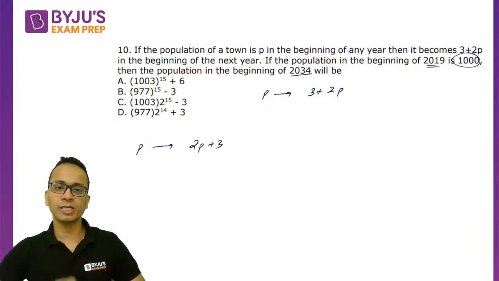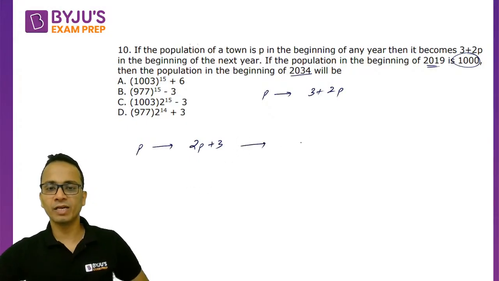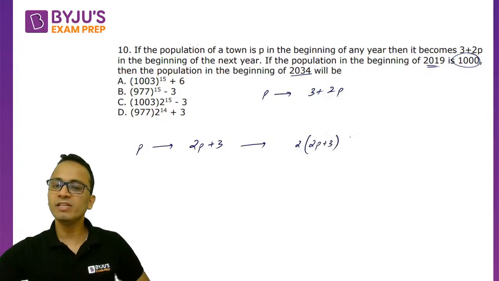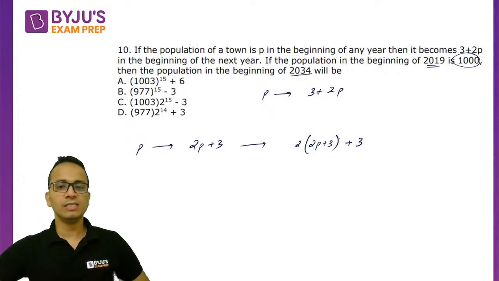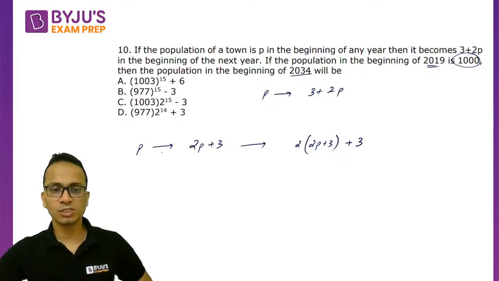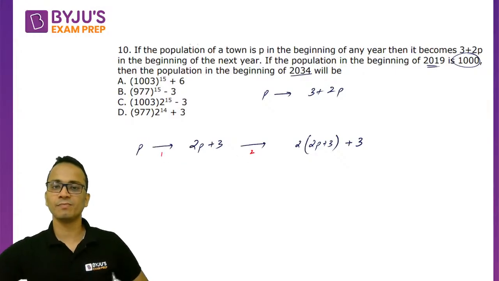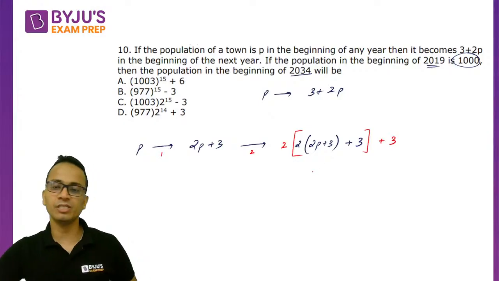मैं थोड़ा rearrange करके लिख रहा हूँ. Then after another year it will become twice of 2p plus 3. So recursively ये function apply होता रहेगा plus 3, right? Now this is happened after 2 years. So this is first year, this is second year. After 1 more year it will become twice of this plus 3. So this is after 3 years.